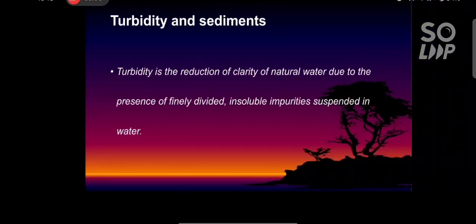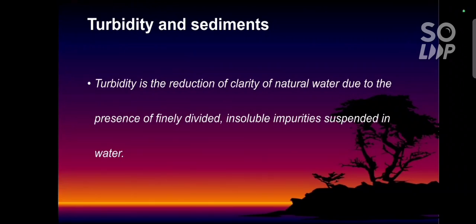Next one is turbidity and sedimentation. Turbidity is the reduction of clarity of natural water due to the presence of finely divided insoluble impurities suspended in water. The main sources of turbidity are clay, finely divided particles like vegetable wastes, animal wastes, then oils, fat, grease and so on. Microorganisms are also one of the most important sources of turbidity.